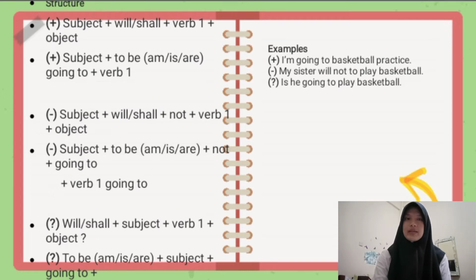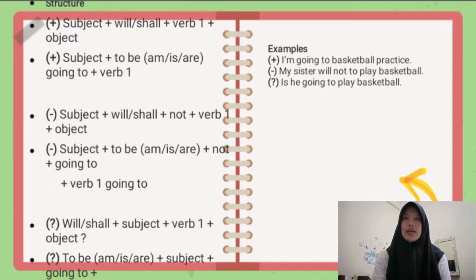Negative: subject plus to be, am, is, are, plus not plus going to plus verb 1. Interrogative: will or shall plus subject plus verb 1 plus object. Interrogative: to be, am, is, are, plus subject plus going to plus verb 1.